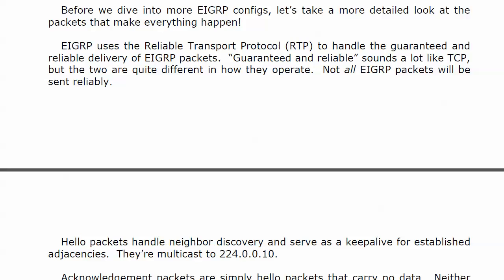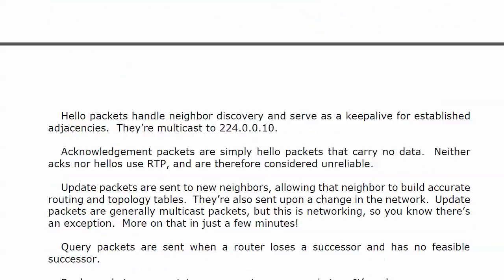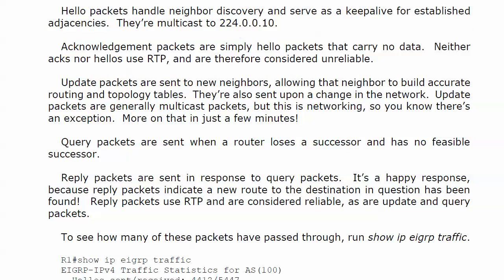EIGRP uses the Reliable Transport Protocol, RTP, to handle guaranteed and reliable delivery of EIGRP packets. And the phrase guaranteed and reliable should bring something back from your CCNA or CCNP studies. It sounds like TCP, right? But the two are quite different in how they operate, because not all of our EIGRP packets are going to be sent reliably, and it might surprise you as to which ones aren't going to be sent reliably.